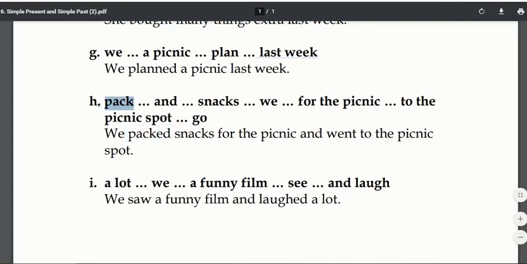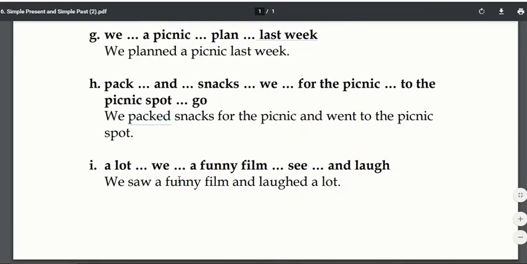We packed. This is the simple present tense. This is the simple past tense. We packed snacks for the picnic and went. And the last one, we saw a funny film. Saw is the past tense of the word see. See is simple present tense and saw is simple past tense. We saw a funny film and laughed.